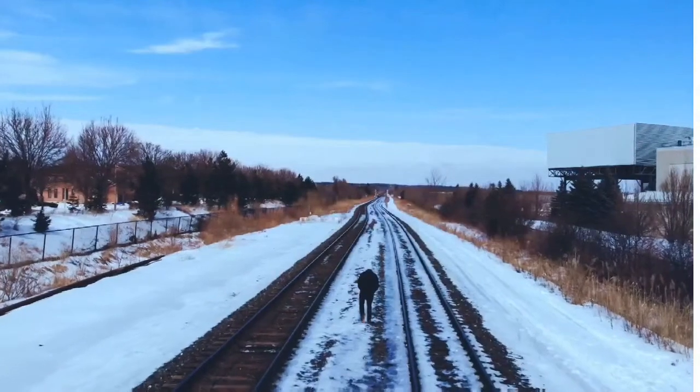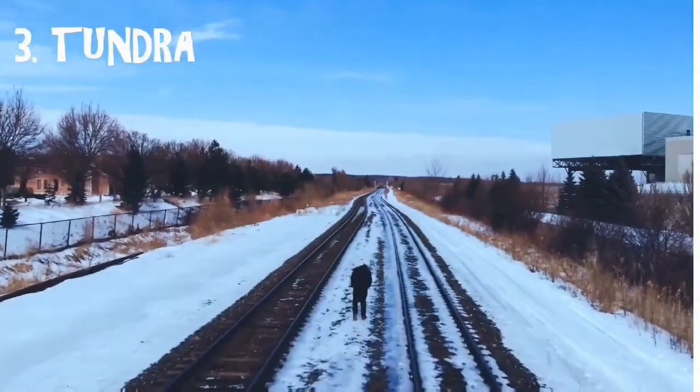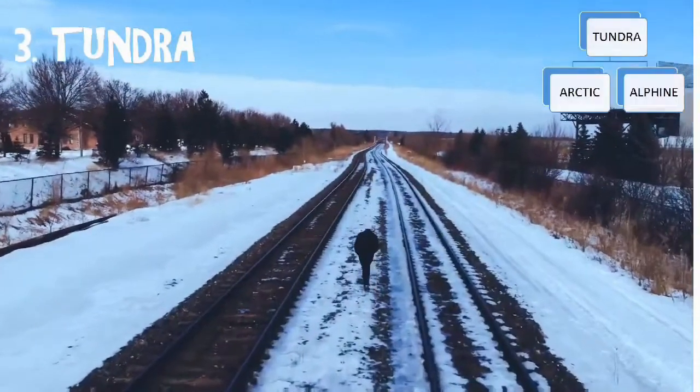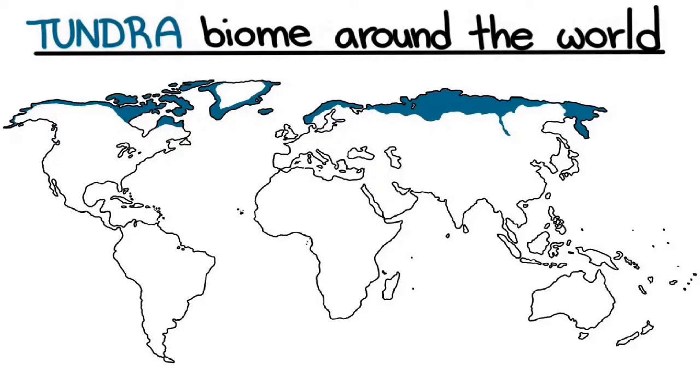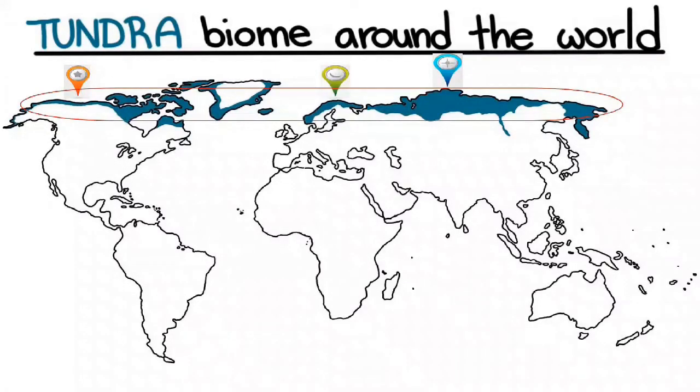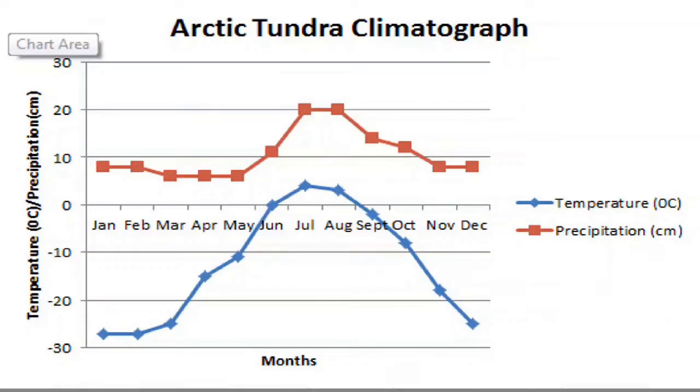Now the next biome is tundra. It is of two types, Arctic tundra and alpine tundra. Let's first learn about the Arctic tundra. This is located in North America, Europe, Asia. It occurs only in the Arctic region, therefore it is called Arctic tundra. Rainfall in tundra is very little, that is around 25 cm per year.